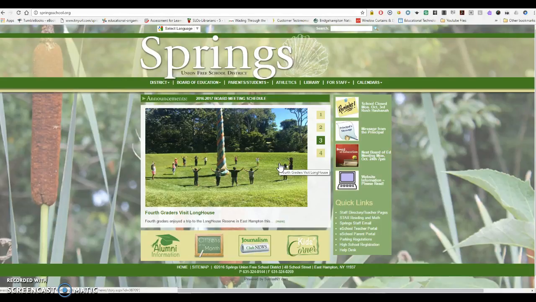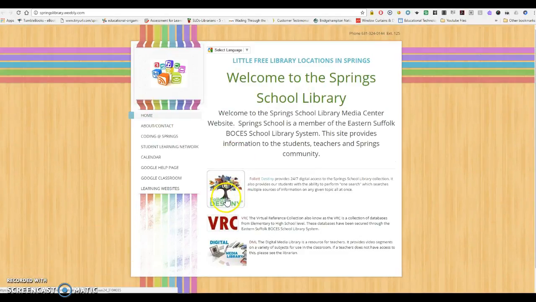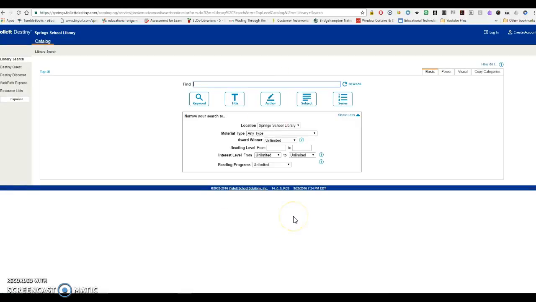The first thing we're going to do is get to the school website, go to the library tab. You will click on Follow Destiny. Same thing we did last week. We're going to go back to the school library link, and then you're in a familiar place where we worked on finding a library book by author, title, and subject here.